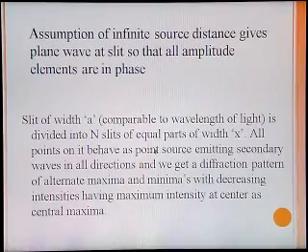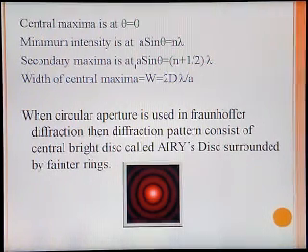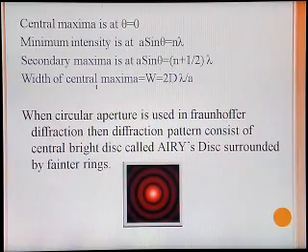This is the typical case of Fraunhofer diffraction due to a single slit. The central maxima is obtained exactly opposite to the slit, that is at angle of diffraction theta equal to 0. The minimum intensity is at a sin theta equal to n lambda, where n is the order of diffraction. Secondary maxima is at a sin theta equal to n plus 1 half lambda, and the central maxima width can be determined as 2d lambda divided by a, where d is the distance between slit and screen, lambda is the wavelength of monochromatic light, and a is the slit width.